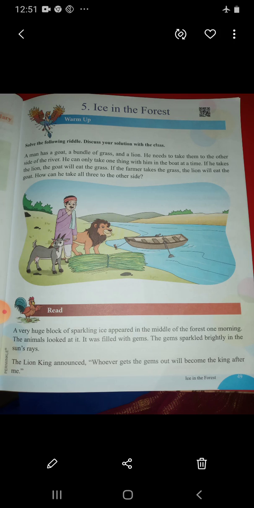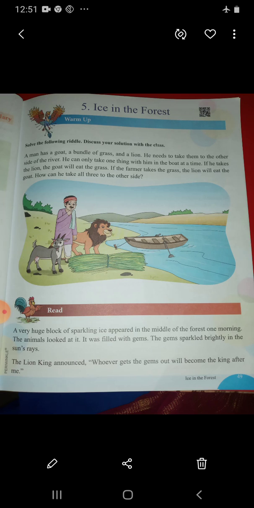This is a riddle. It's upon you children. You can answer whatever you can think in your mind. So just think the answer for this riddle. Consider it as your funny activity type of homework. Okay, so let us move forward to the lesson.